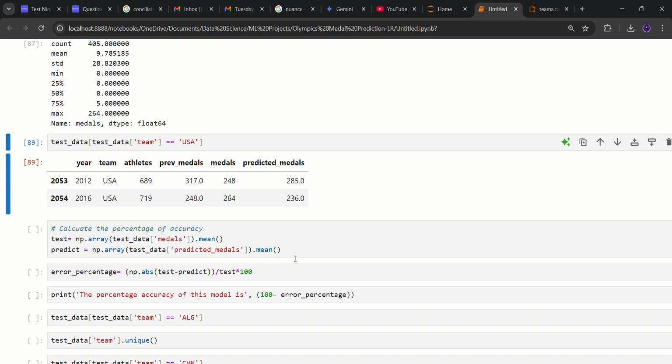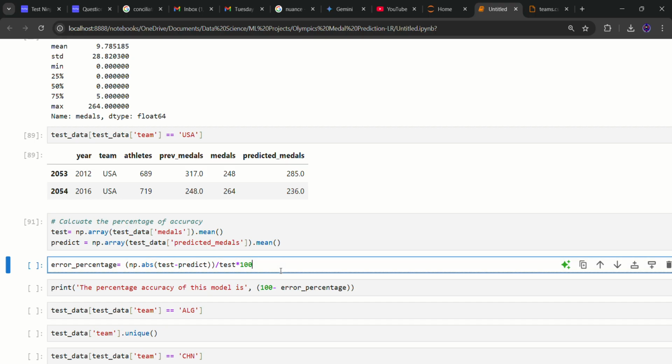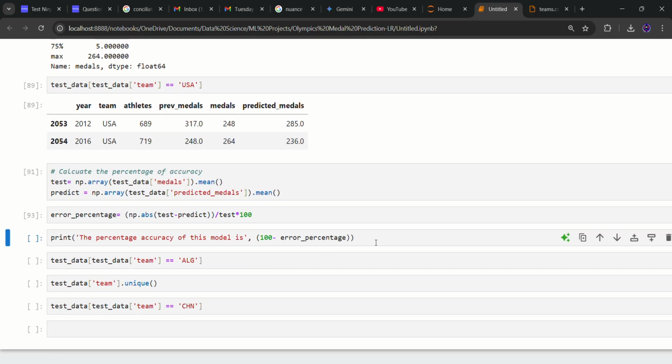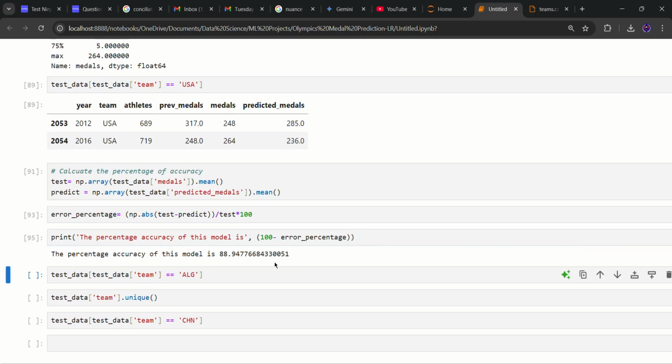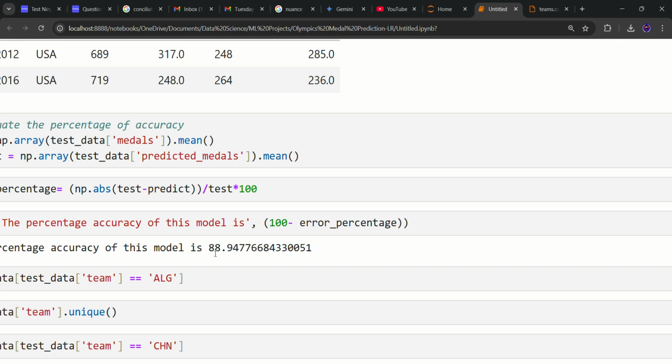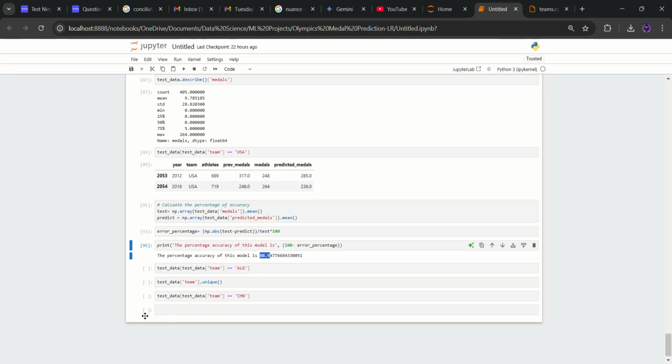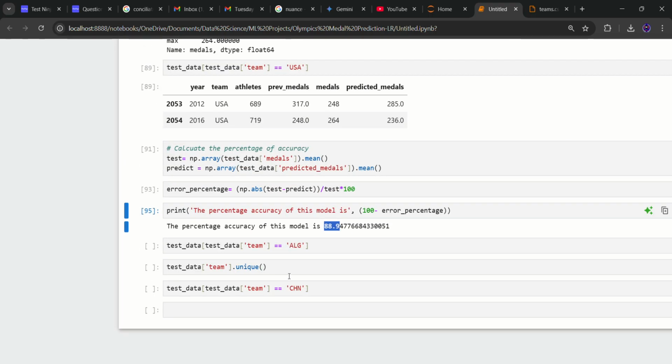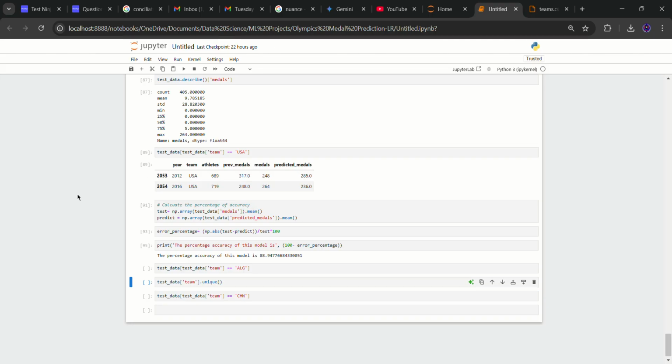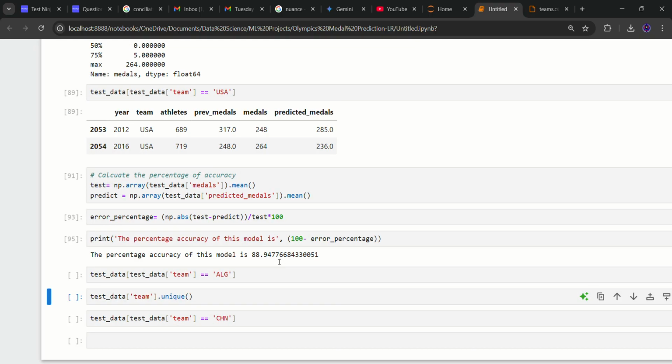Now the percentage of accuracy. Let's see how accurate our model was. Accuracy was 88.9 percent. Okay, now you can check all the other values. It's okay for now. We got an accuracy of 88.9. It's not too good, but okay for now.